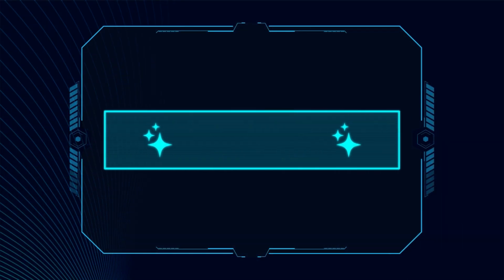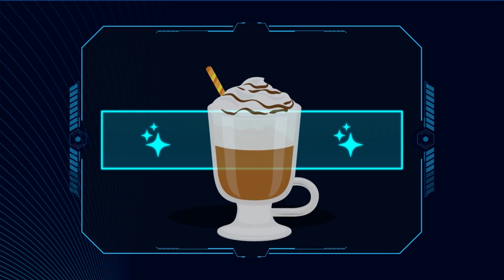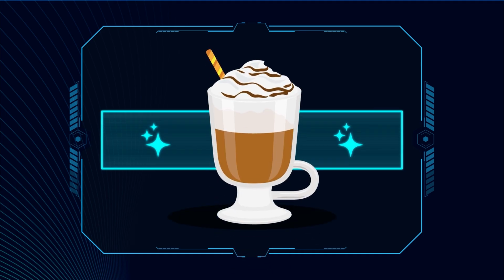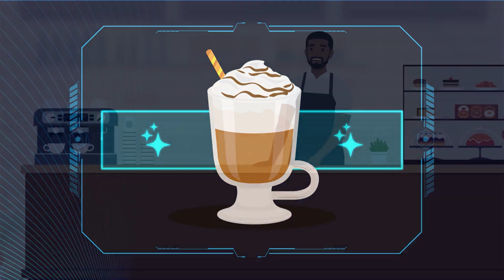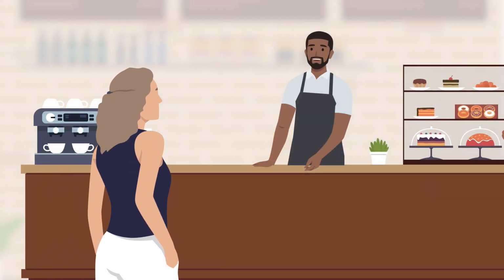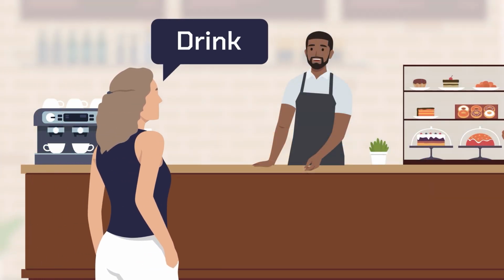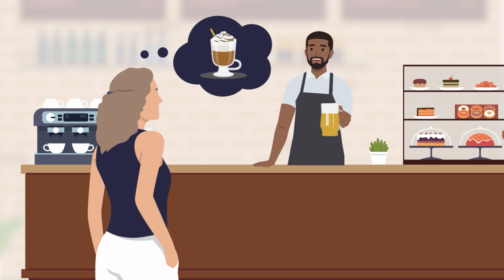Prompting generative AI models is a bit like ordering a drink at a coffee shop. The more specific you are, the more likely you are to get what you want. Imagine that you walk into a coffee shop and you just shout out, "Drink!" First, you're going to get some well-deserved odd looks, but more importantly, you're not going to get the drink that you want. Now, this may seem obvious with such an extreme example. However, it's not uncommon to see vague prompts that are attempting to generate very specific responses.